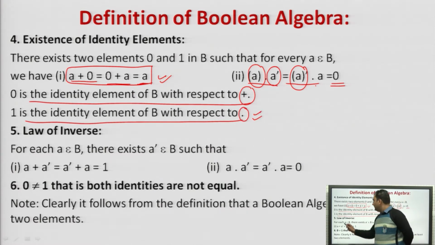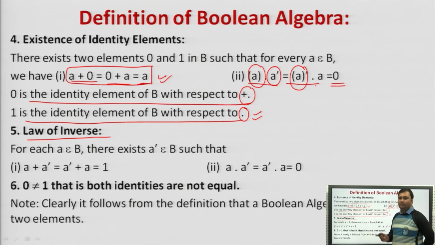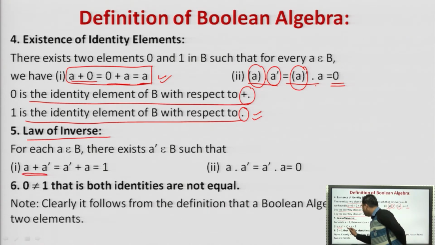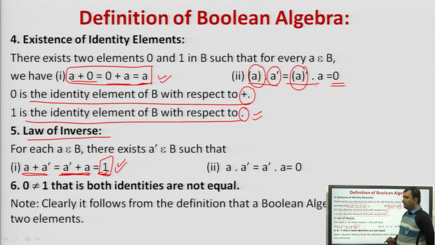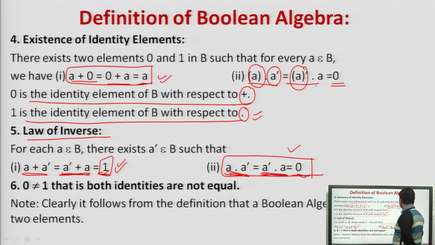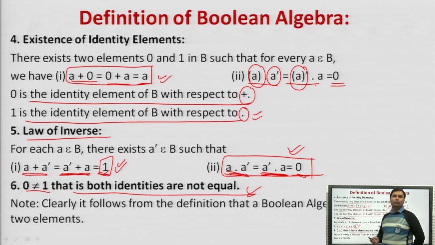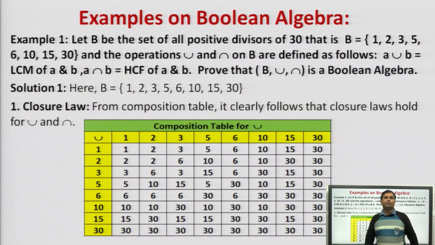Agreed? Similarly, the inverse law. We will simply see that A plus A complement or A complement plus A will return 1, right? And A dot A complement equals A complement dot A equals 0. Next is 0 not equal to 1. So phi not equal to I, right? In this, both the identities are not equal, so we can say that the following is a Boolean algebra that consists of two elements, right? Now we will see some examples from this.